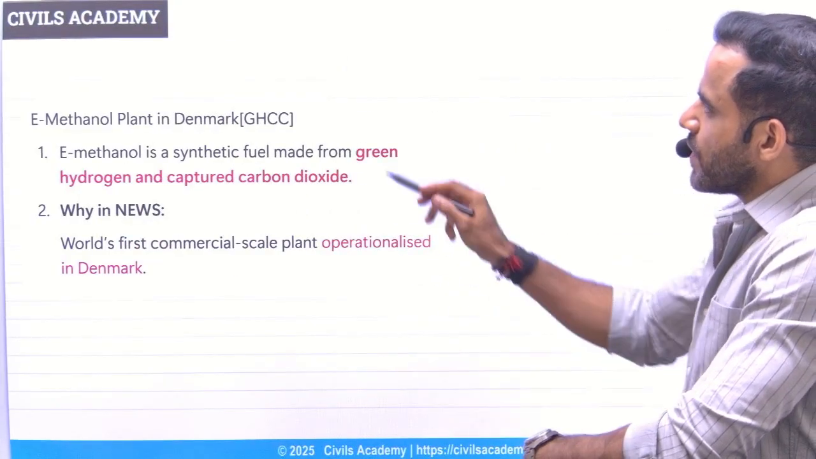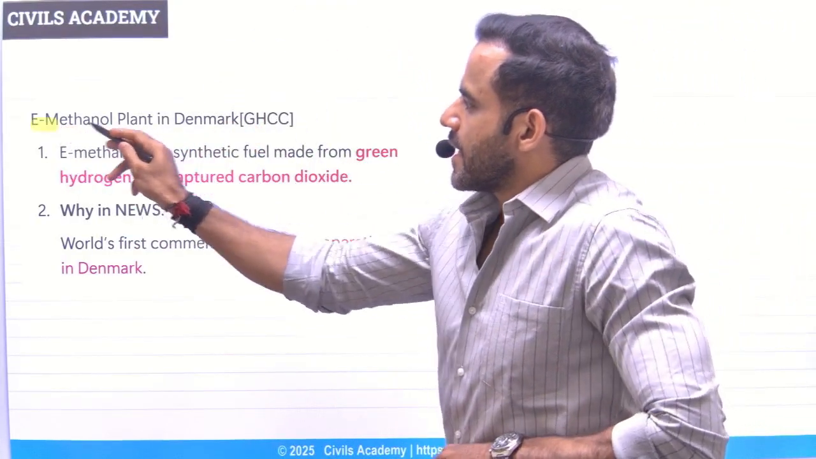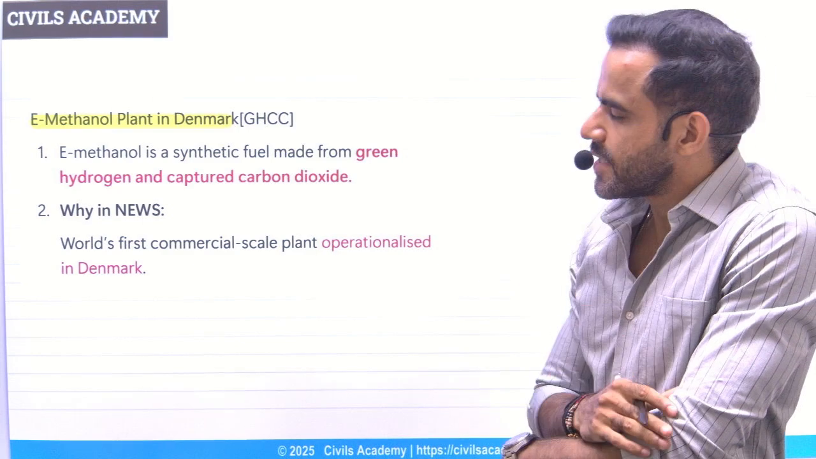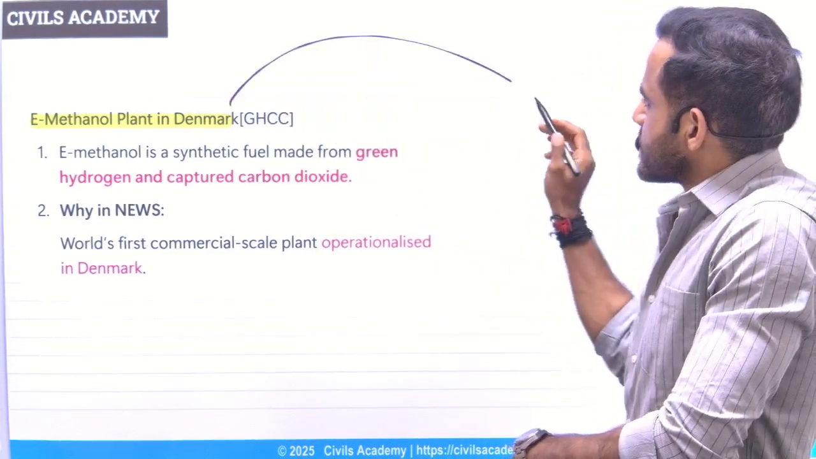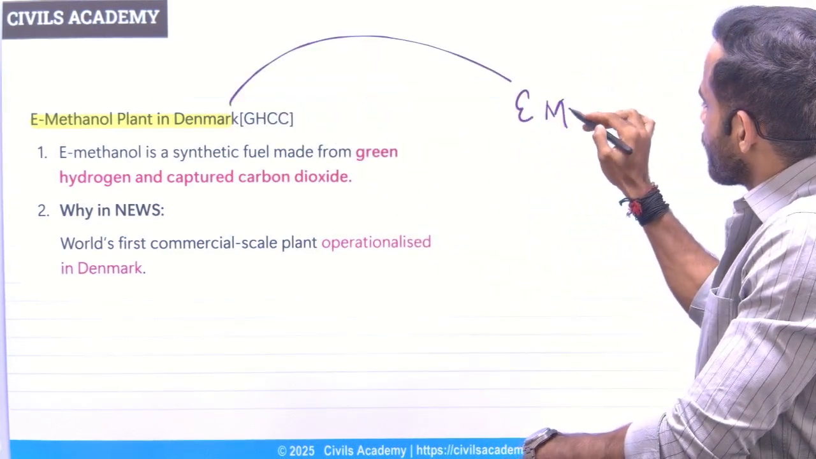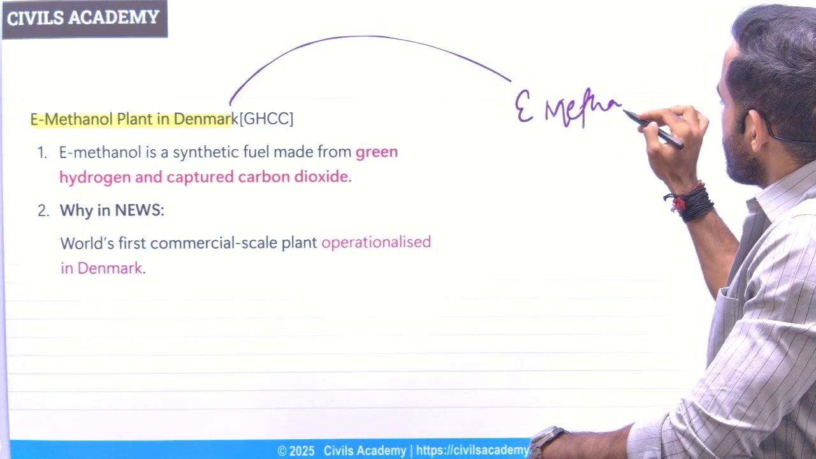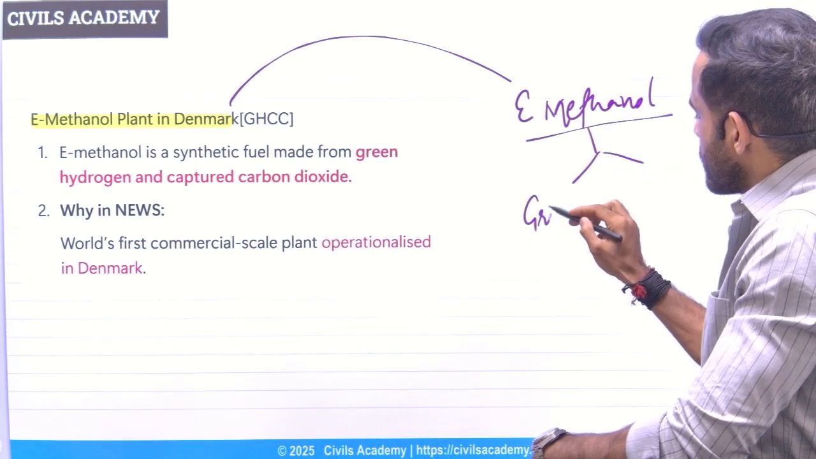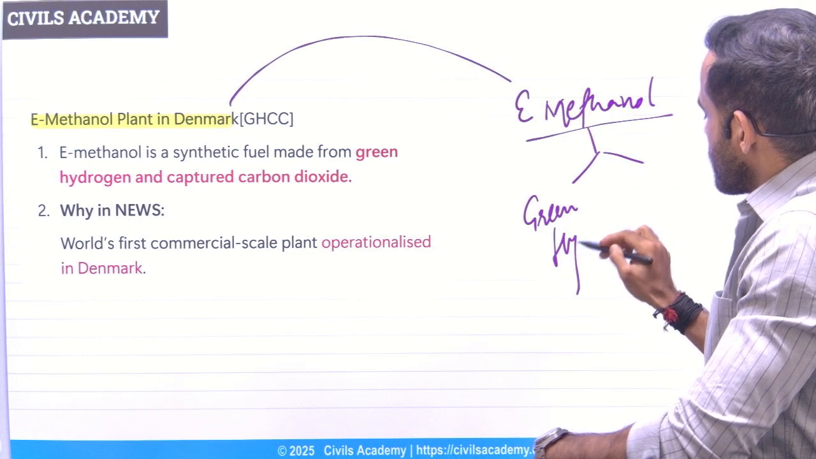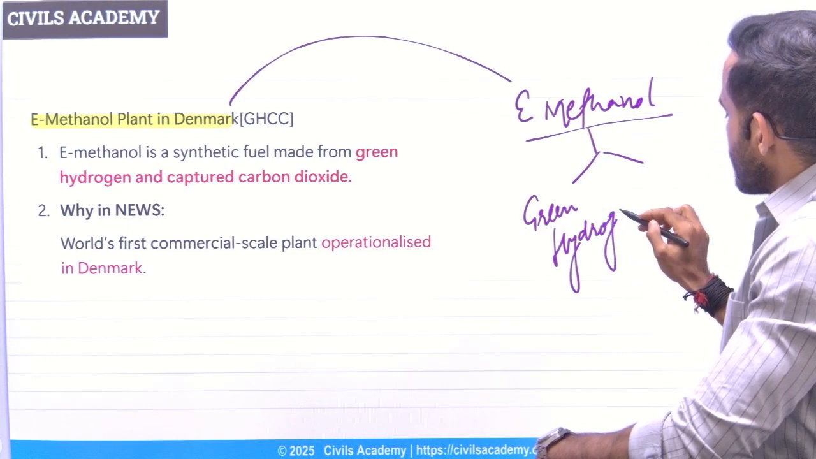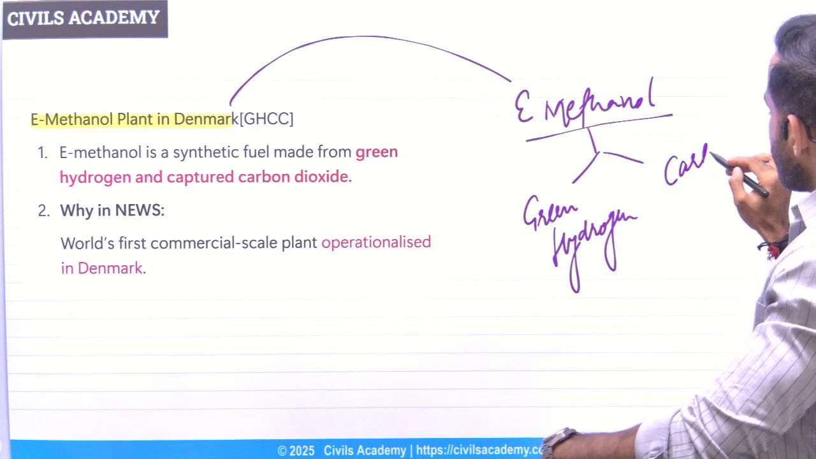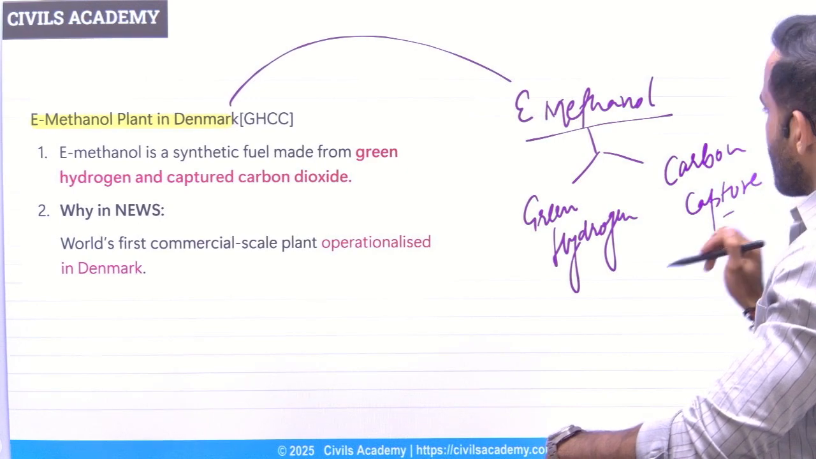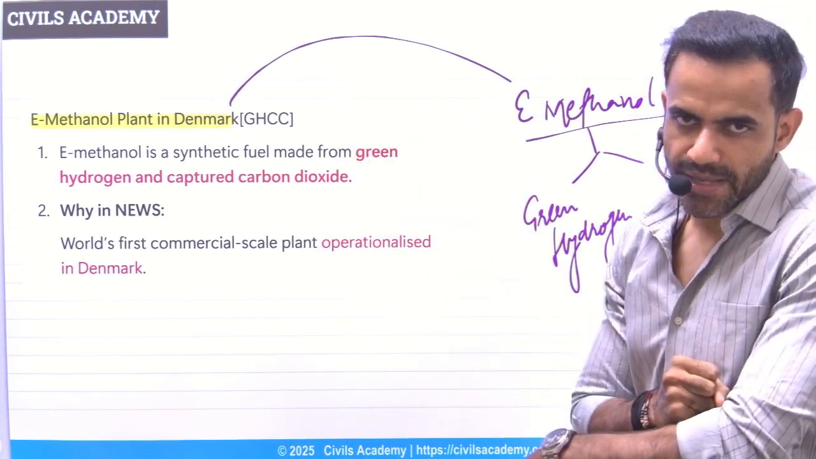Next is related to e-methanol plant in Denmark. Now understand, this is first of its kind plant, and that's why it is important. So what is this e-methanol? Just remember, this is combination of two things. One is green hydrogen, and second is carbon capture. Carbon capture basically means the carbon dioxide from the environment or from the atmosphere has been captured.